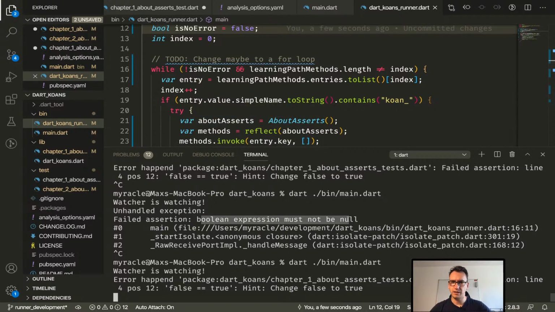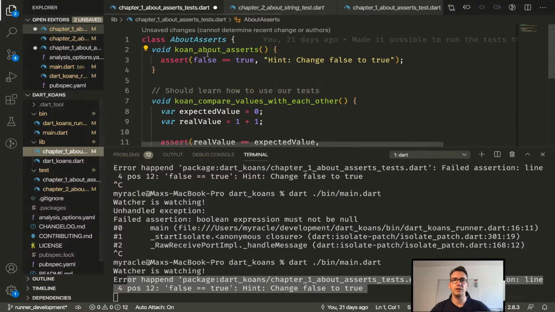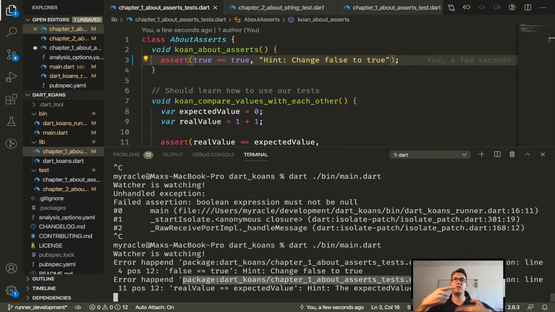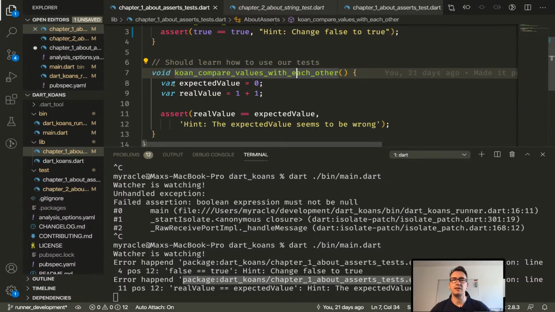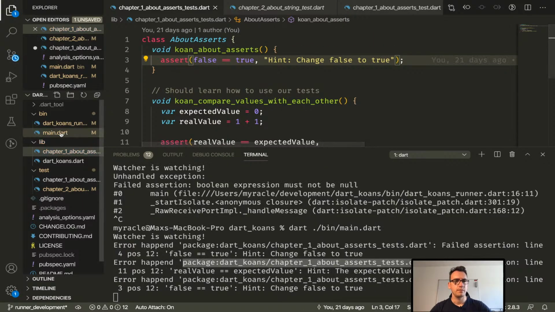So, and we still see nothing. No, down here we get the error. False is to true. So if we go to our Koan and change that to true, we will see the second error, right? Because our watcher is running again. It checks everything inside, and then it shows us the second test that is failing. Awesome.